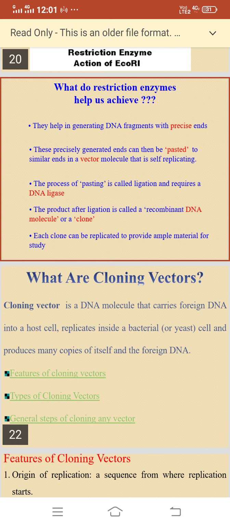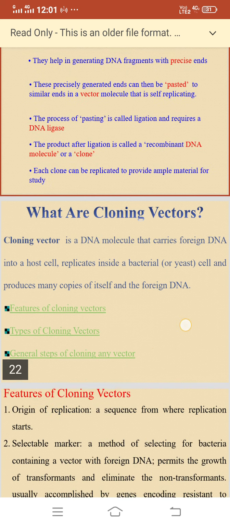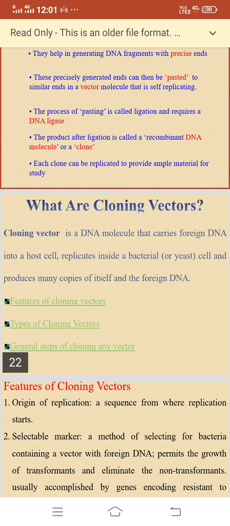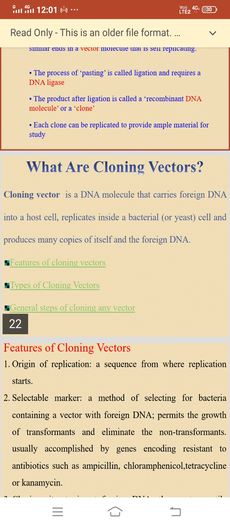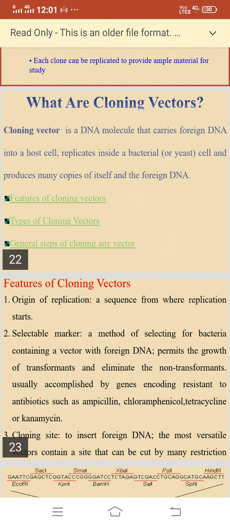What are cloning vectors? A cloning vector is a DNA molecule that carries foreign DNA into a host cell, replicates inside a bacterial or yeast cell, and produces many copies of itself and the foreign DNA. Features of cloning vectors, types of cloning vectors, general steps of cloning any vector. Now the first, features of cloning vectors.